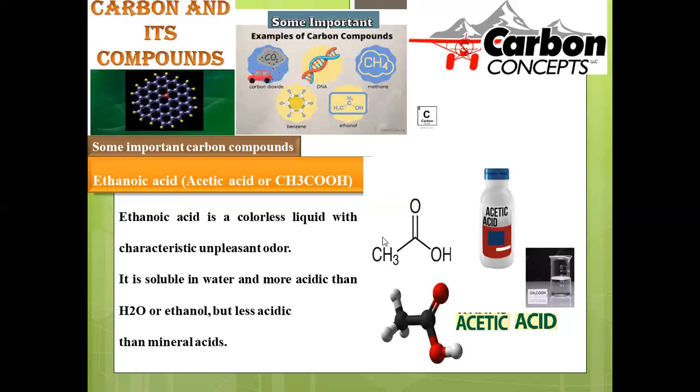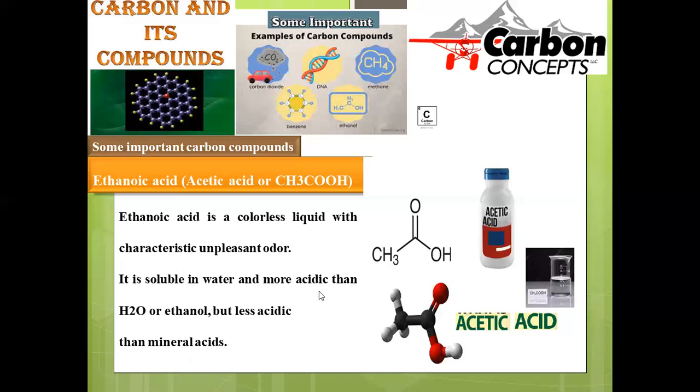But when you go with the entire periodic table, it is a mild acid only, because organic acids are somewhat mild when compared to the mineral acids. What are the mineral acids? Hydrochloric acid, sulfuric acid, nitric acid, phosphoric acid, all these are regarded as mineral acids. Within organic chemistry, carboxylic acid is the strongest. But when we go with the entire periodic table, these are the mild acids only. So that's the comparison.